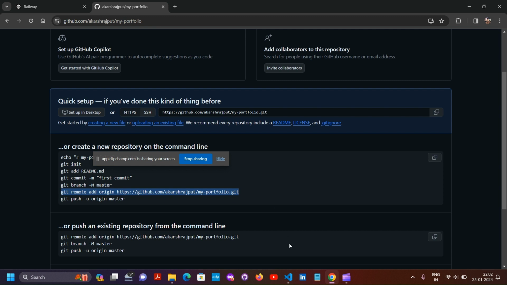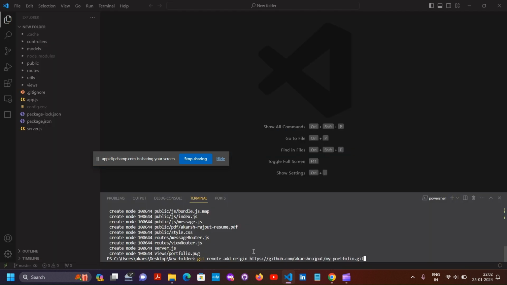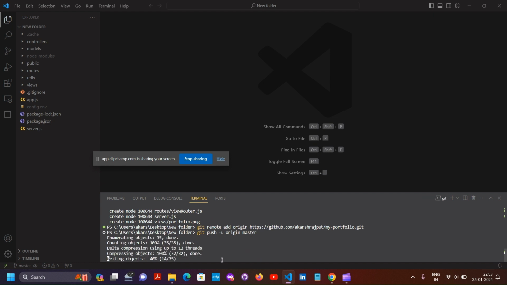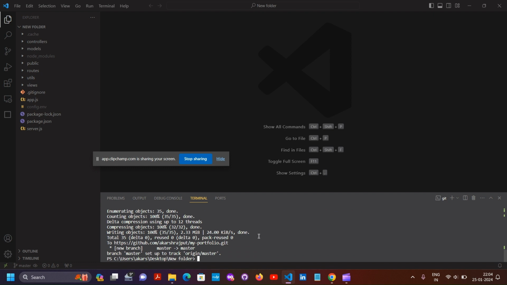So we have to copy this link. After copying this link, we have to push our files to Git. We will have to wait for some time while our files are pushing to the GitHub repository. Now our files have been uploaded to GitHub.